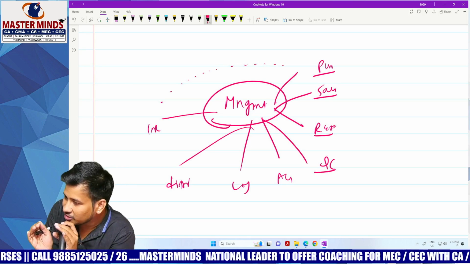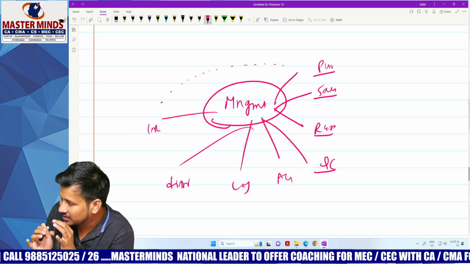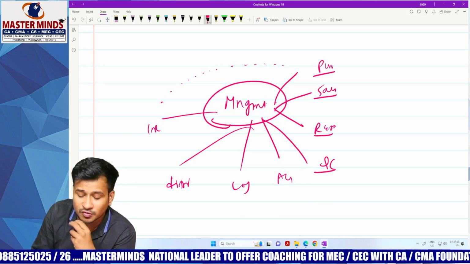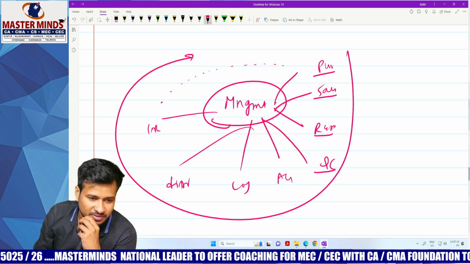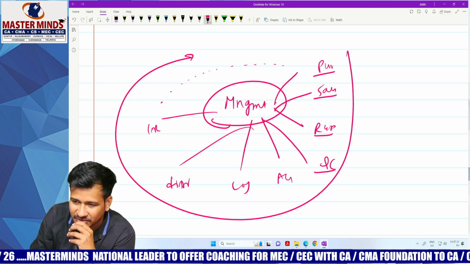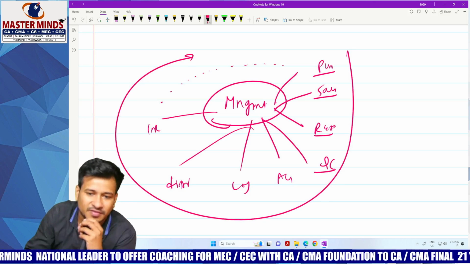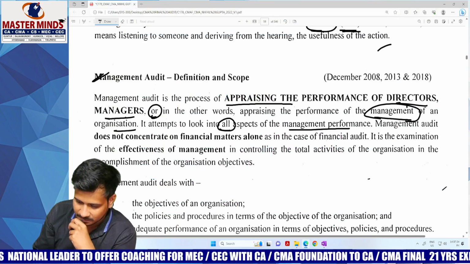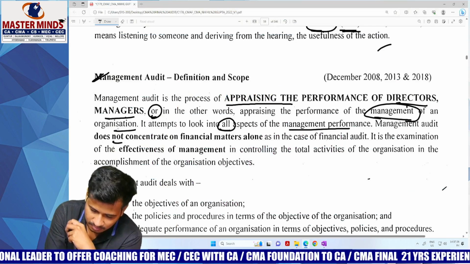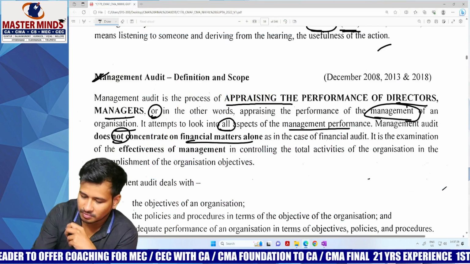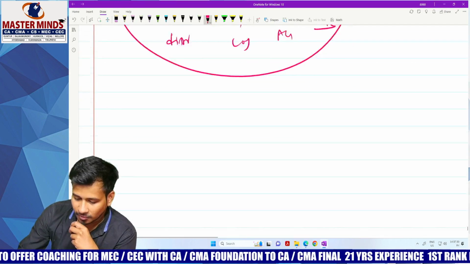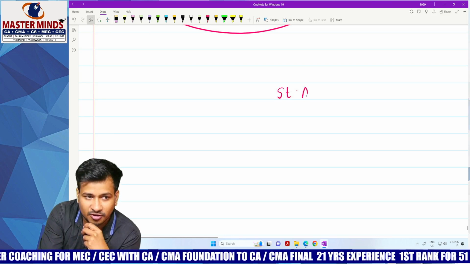So management audit is something which will be looking into each and every aspect, not just a single aspect. It will be looking over each and every aspect of the management. Management audit does not concentrate on financial matters alone, as in the case of financial audit. Hope you have remembered the concept of statutory audit and cost audit.